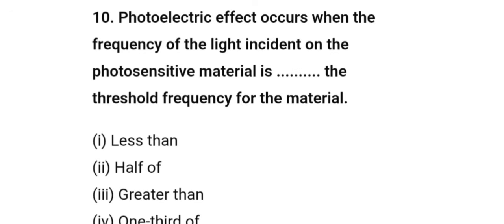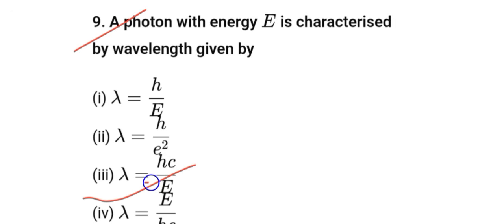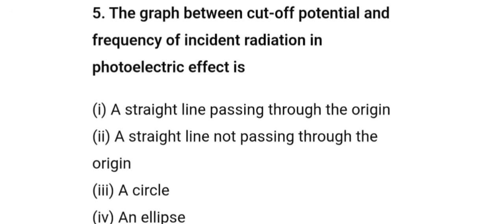The photoelectric effect occurs when the frequency of light incident on the photosensitive material is greater than the threshold frequency for the material. A photon with energy E is characterized by wavelength given by lambda is equal to hc by E. Option 3. The graph between cutoff potential and frequency of incident radiation in the photoelectric effect is a straight line not passing through the origin. Option 2.